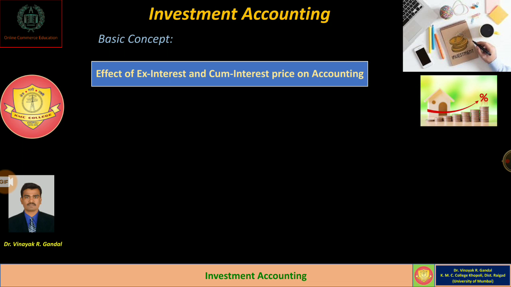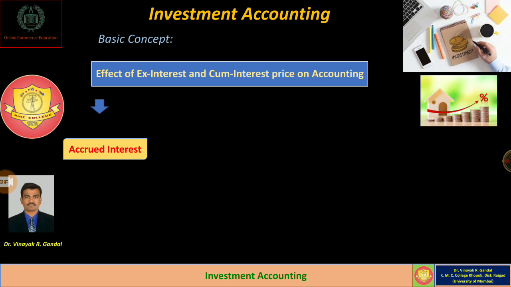So in the case of ex interest and cum interest price on investment, first of all, we have to consider the accrued interest. Normally when a security is purchased, interest accrued from the last due date up to the date of purchase needs to be considered, and accrued interest is calculated.